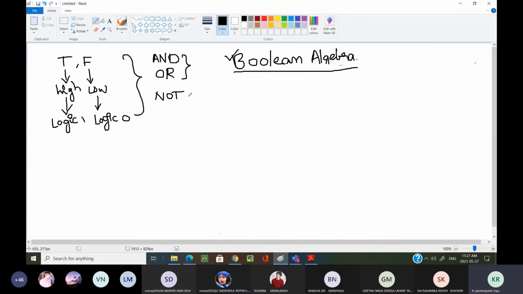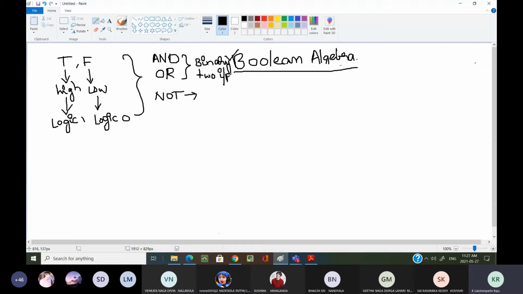Binary means two units. It takes two inputs. That means this operator takes two input values and gives one output value. Unary means one input and one output. Simple. Our subject is very simple. If you understand properly, it is very, very simple.